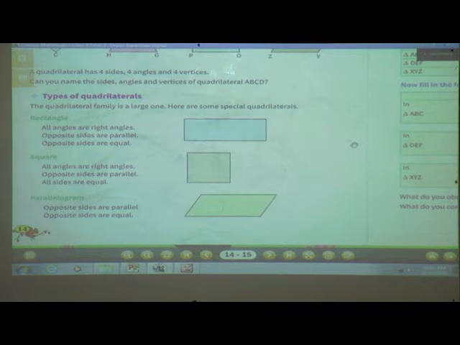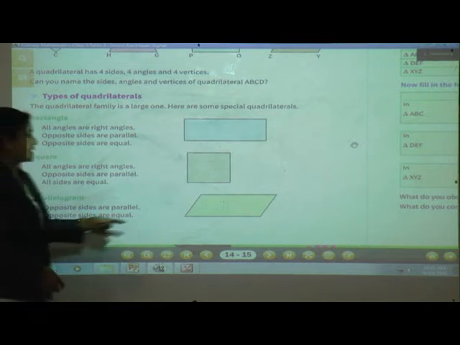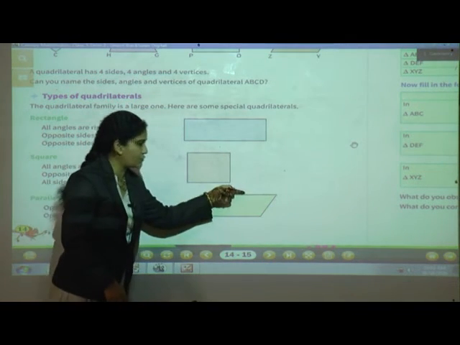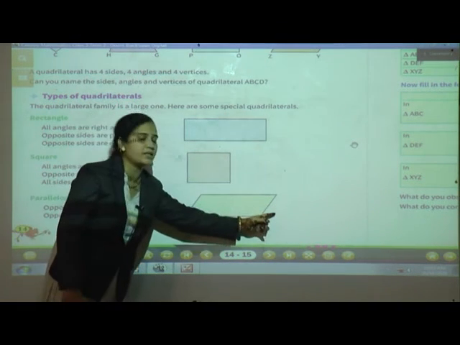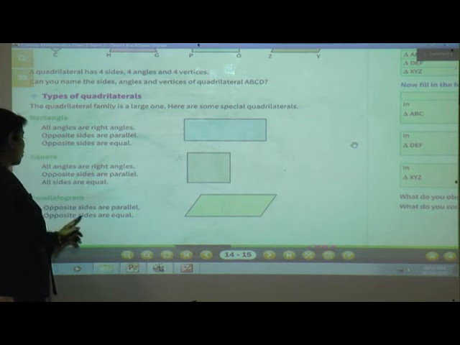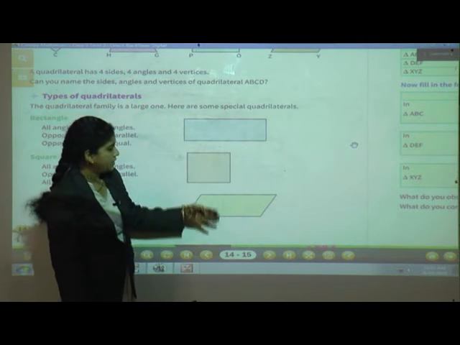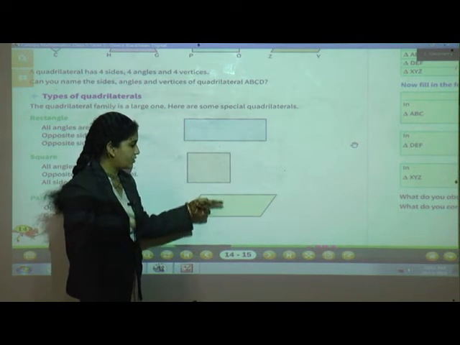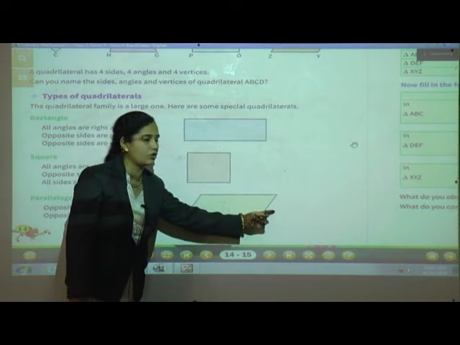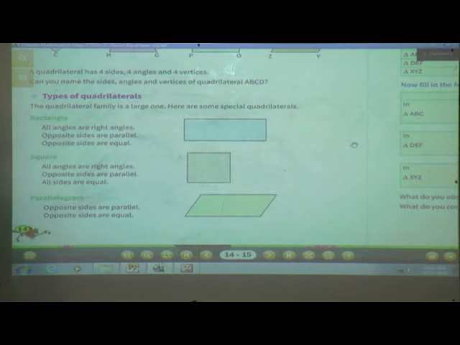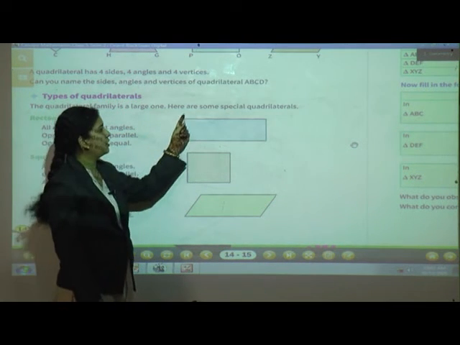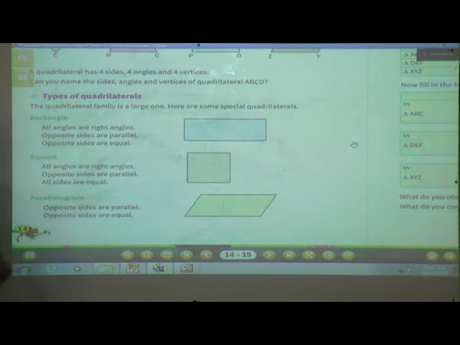Now parallelogram. Here opposite sides are parallel. These two sides are parallel. Even these two sides are also parallel. Now opposite sides are equal. See, the length of the opposite sides, that means these two are equal in length and these two are also equal in length. Then what is the difference between a rectangle and a parallelogram? Yes students, in a rectangle all angles are right angles, but in a parallelogram it is not possible, isn't it?